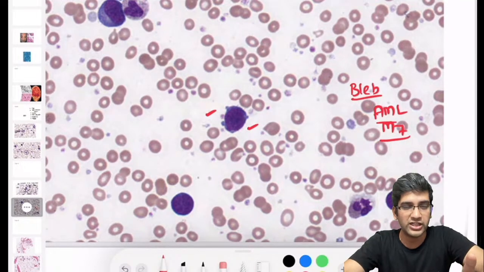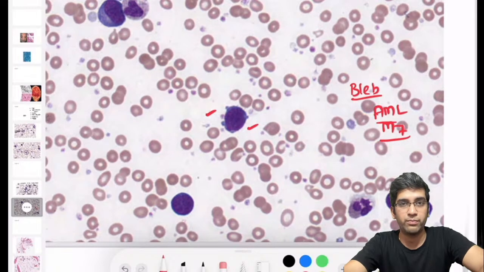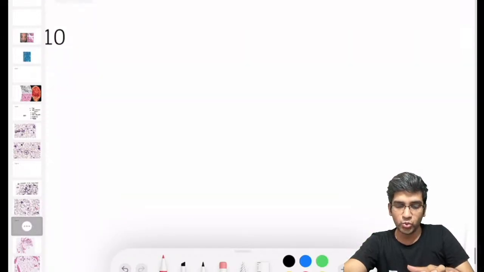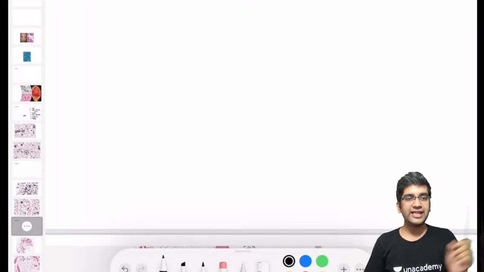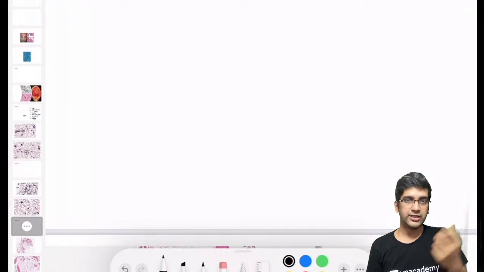AML-M7 is a rare case. This is the only AML-M7 which I have diagnosed till now individually. So I keep posting these images of the blast with the blebs in the cytoplasm. Right? The very classical case of an AML-M7. Right? So since we have discussed two cases about leukemias, let's have a quick look at what are the salient features for me to pick up a blast. I'll take the query of your buttock-shaped nuclei as well here.